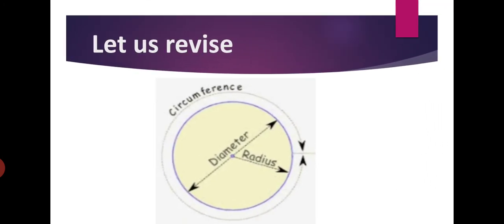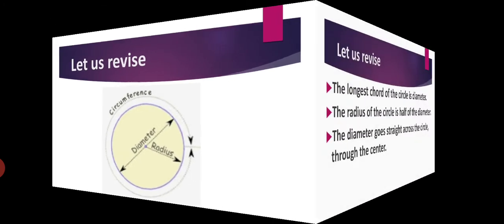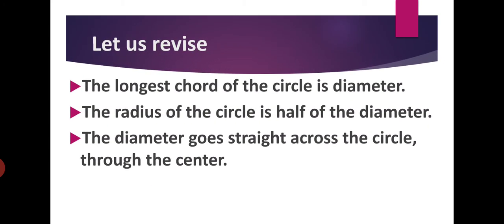Now let us revise. In the middle, you can see a blue point, that is the center of the circle. Middle point से circumference तक जो straight line है, that is the radius of the circle. Or diameter goes across the circle. It goes straight across the circle through the center. And the circumference is the distance once round the circle.